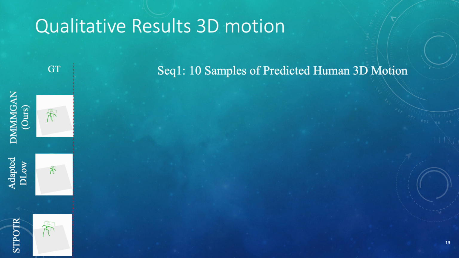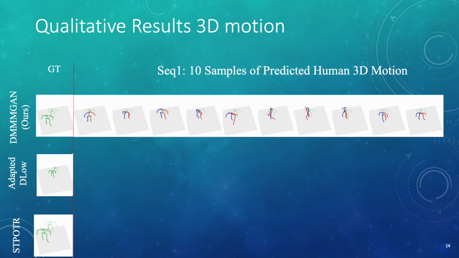Here on the left, we have the ground truth, and then on the first row, we have DMMGAN, our method, and then we have adapted DLow and STPOTR on the second and third rows. On the right side, we have 10 samples of our model and DLow and 1 sample of STPOTR. We can see our model's results show good diversity.